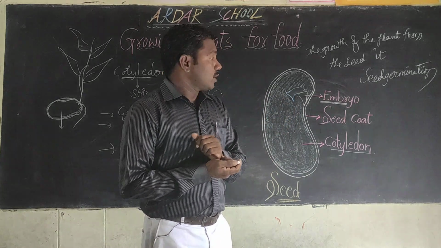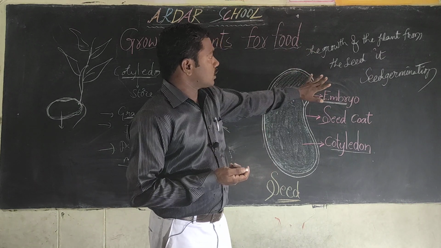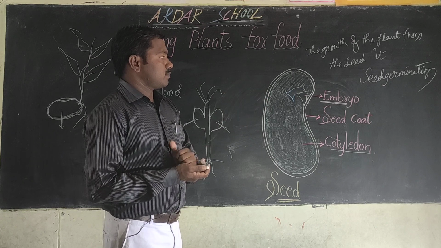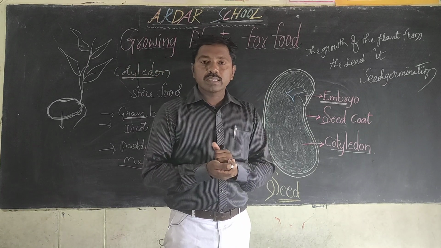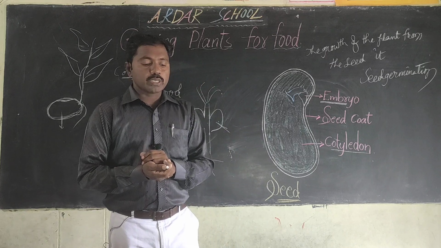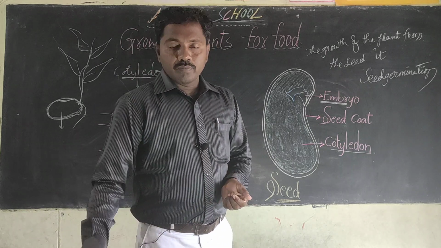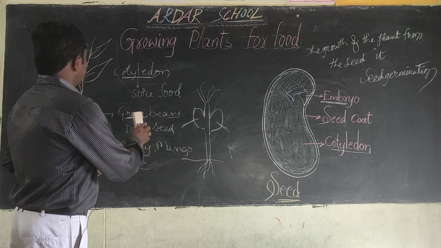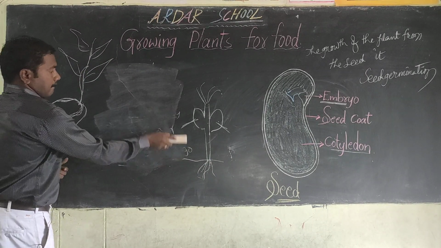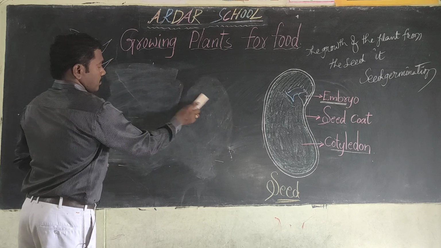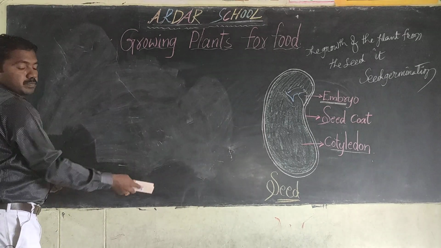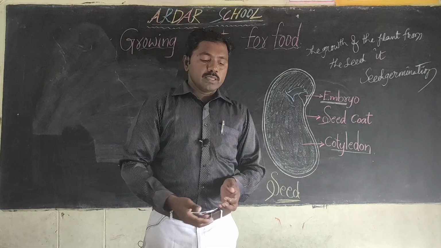Okay, children. So what is seed germination? The growth of plant from the seed. It is called seed germination.